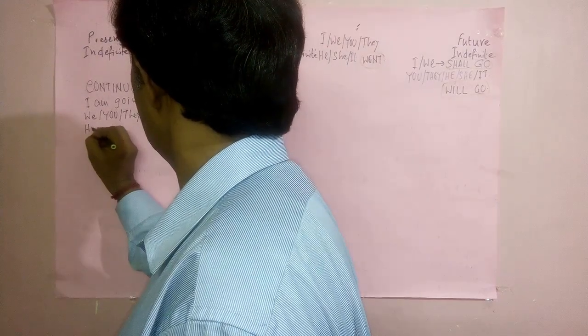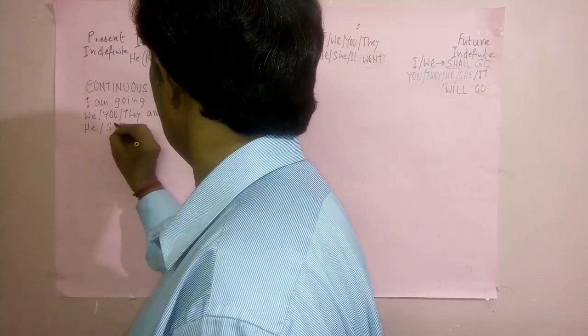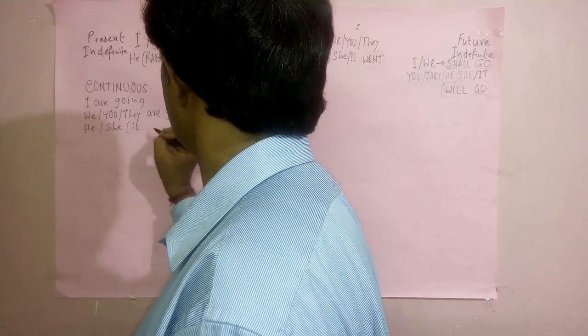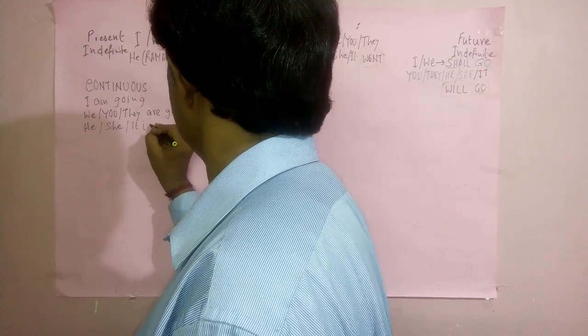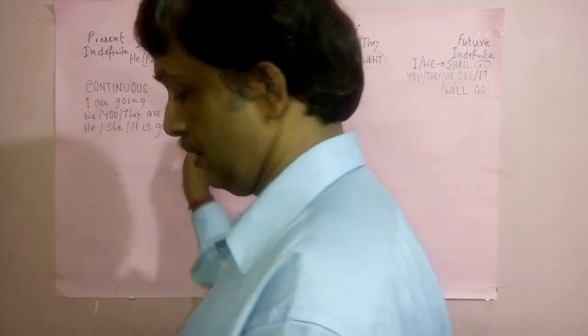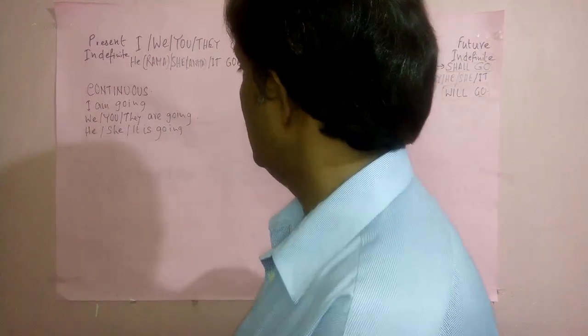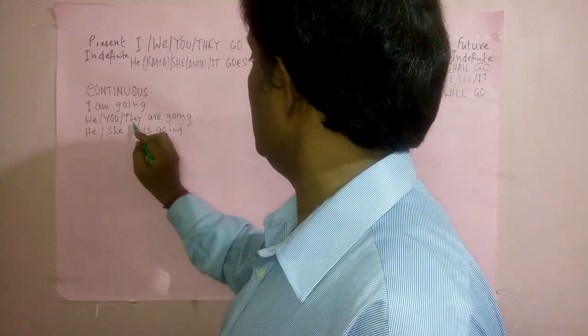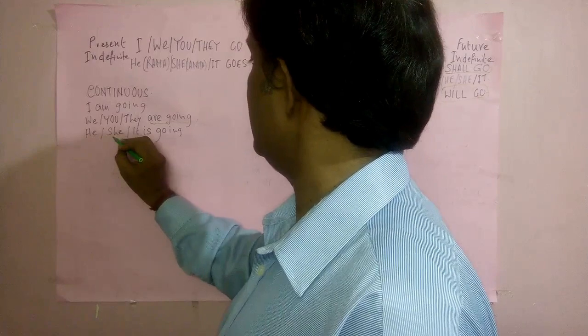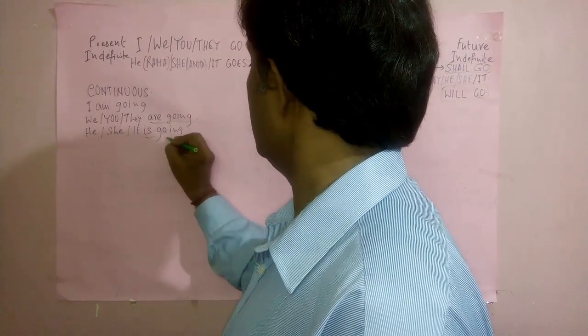Also here he or she or it is going. So we, you, they all are going. He, she, it is going.